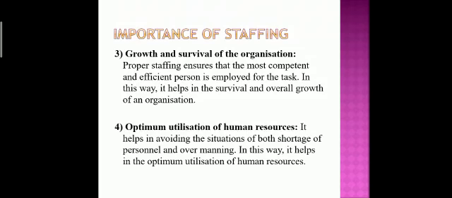But due to human resource management, we select accurate manpower for that organization. There should not be any shortage, and there should not be over employment also. So that helps the staffing. That is the importance of staffing.